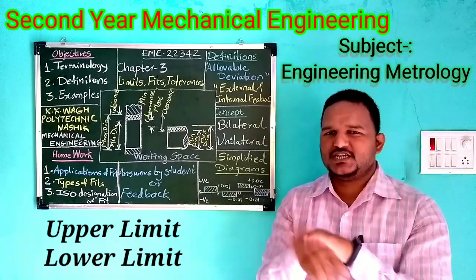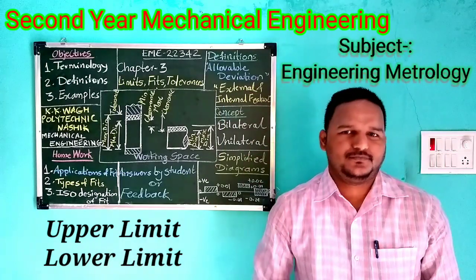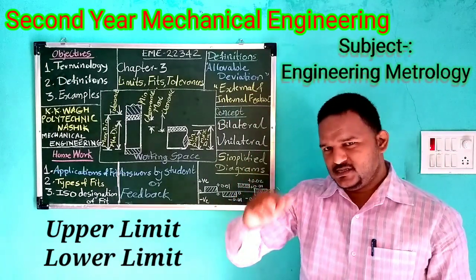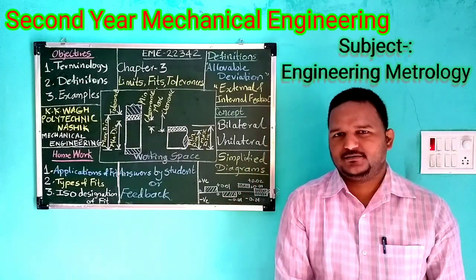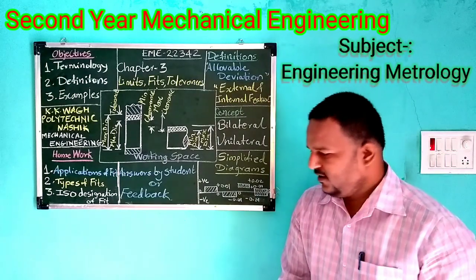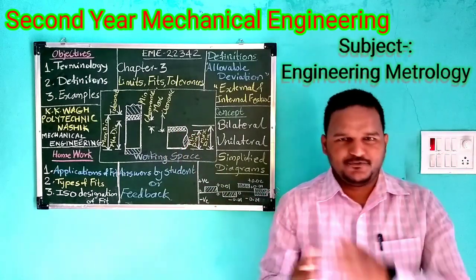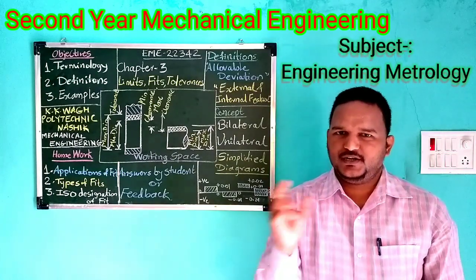So for any cylindrical shape, the upper limit is its major diameter and the lower limit is its minor diameter. So upper limit and lower limit are clear. The next definition is fit. What is fit?